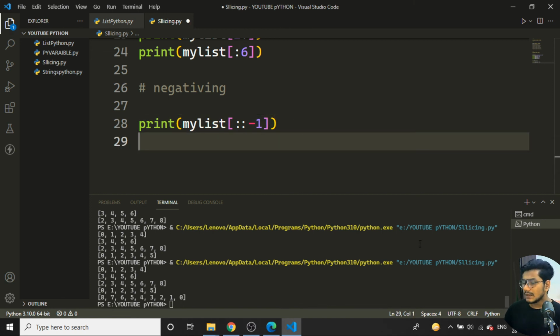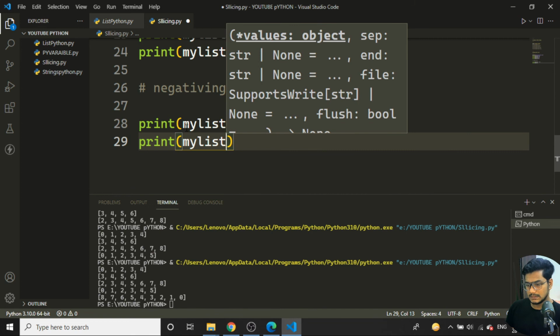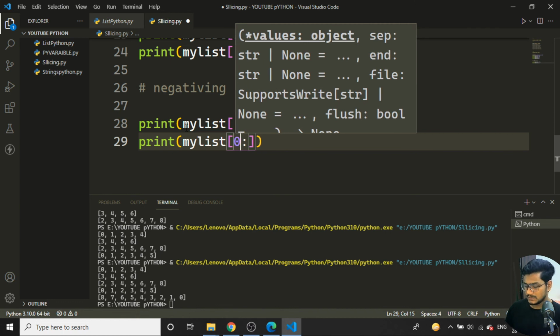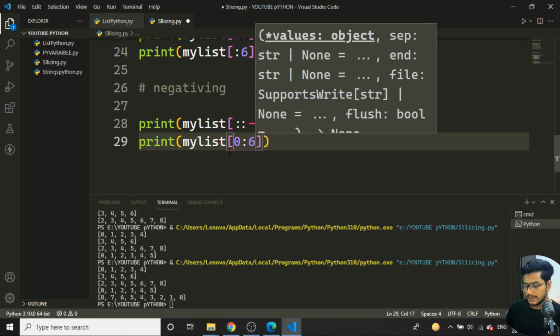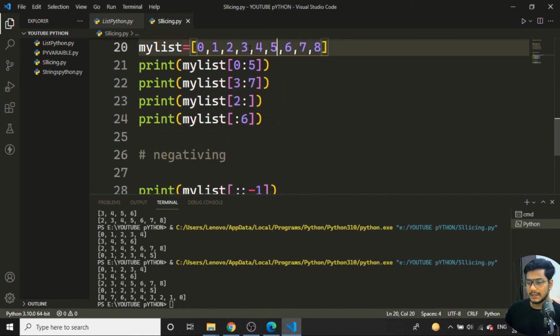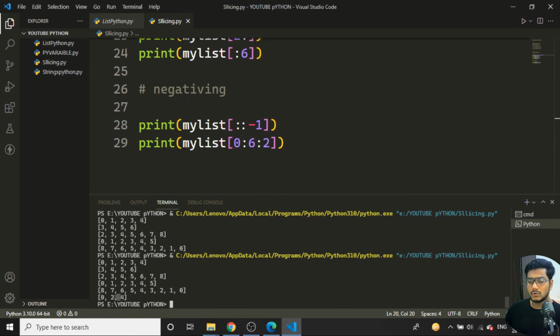Coming back to the same list, I'll print my list. I want to start from the 0 indexing position and go till the 5th position, and I want to skip one number in the list. If I run the program, you can see I am getting only 0 to 4 with one position skipped, the same as in the string concept. The 2 means one position will get skipped. That's it, there is no rocket science here.